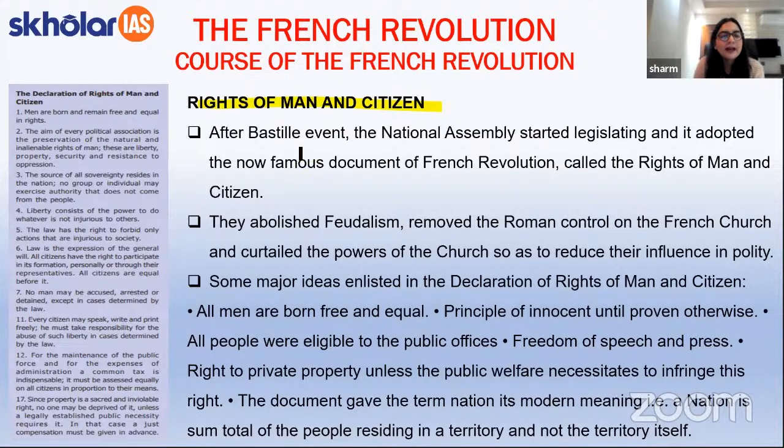Now, students, after the Bastille event, the National Assembly had started legislating, and it adopted the famous document of the French Revolution, that is the Rights of Man and Citizen. Apart from this, it will be important to note that the people of the National Assembly abolished feudalism, and they removed the Roman control on the French church and curtailed the powers of the church so as to reduce their influence in polity.